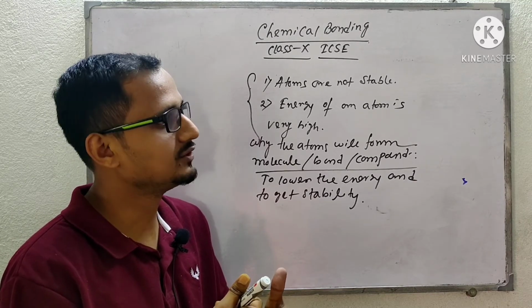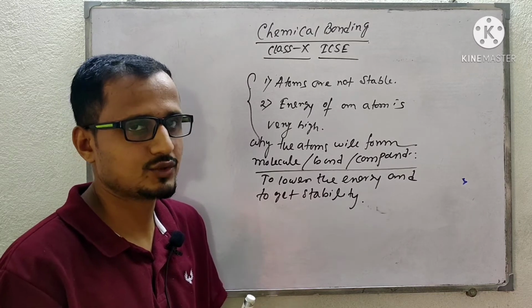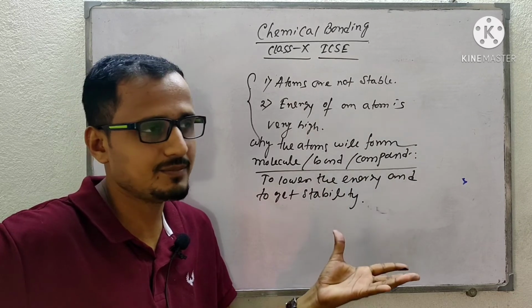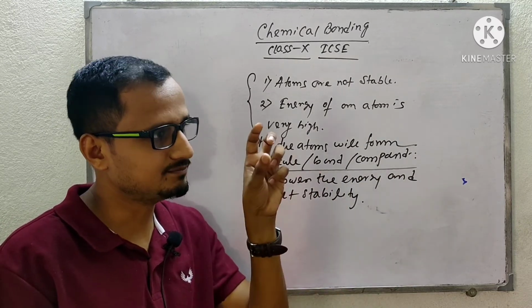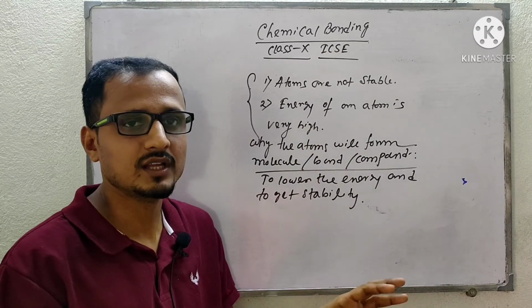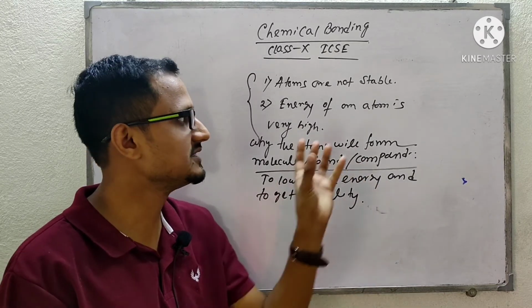After that, it will be stable. That is the reason why we are learning this chemical bonding chapter.